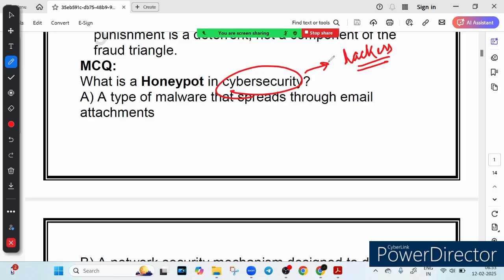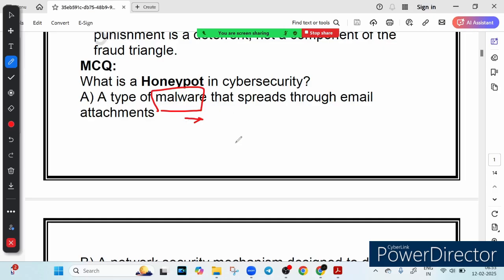So now let's go to the options. Option A is a type of malware that is spread through email attachment. First of all, do you know what malware is? See, we are not just discussing the MCQs. We are discussing each and every option. We understand the main concept. So this is a conceptual session where we are studying each and every concept.